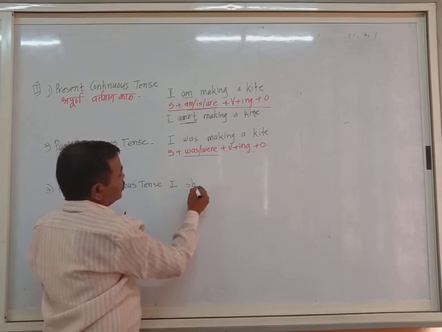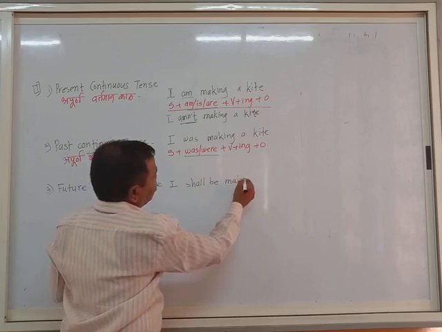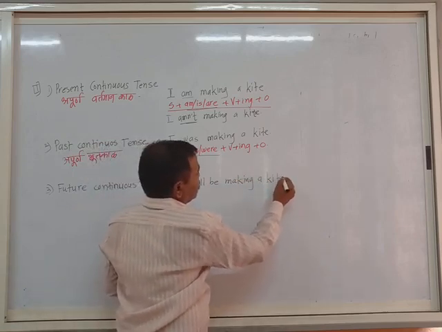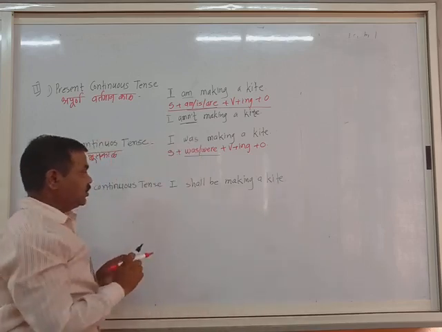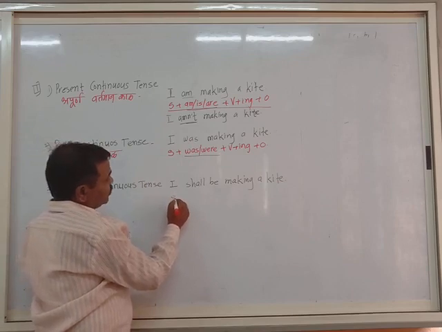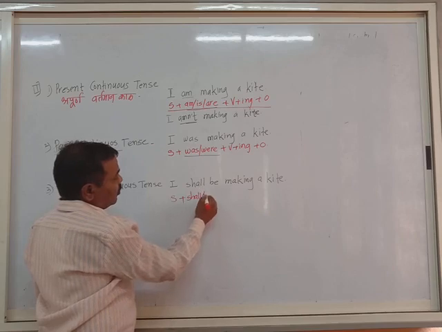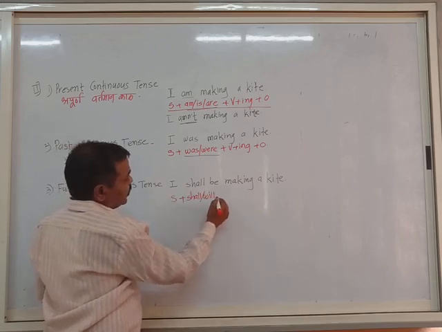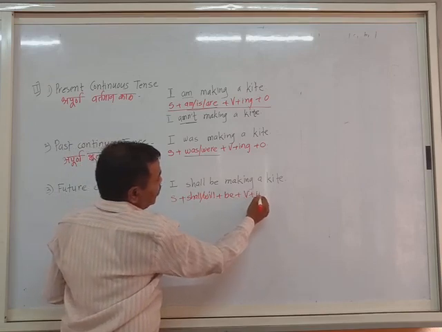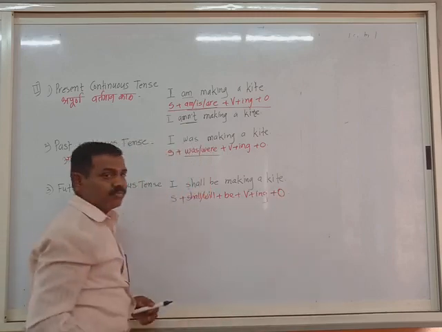I shall be making a kite. So this is the third pattern of continuous tense: subject plus shall or will as per the subject, plus be, plus verb plus ing, plus object.